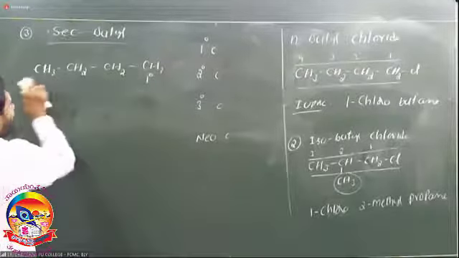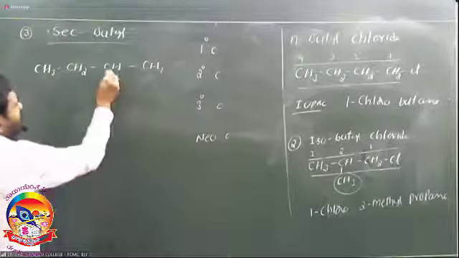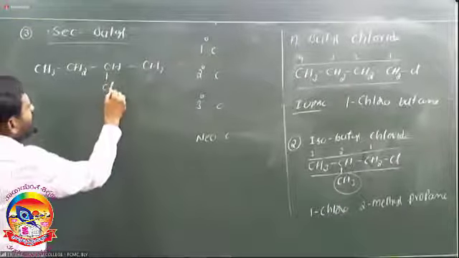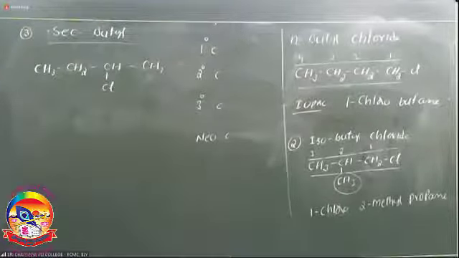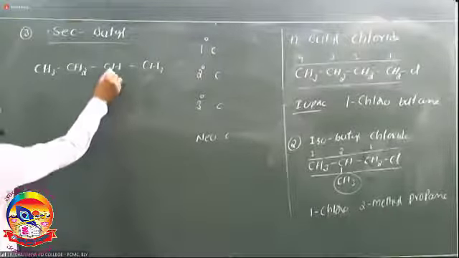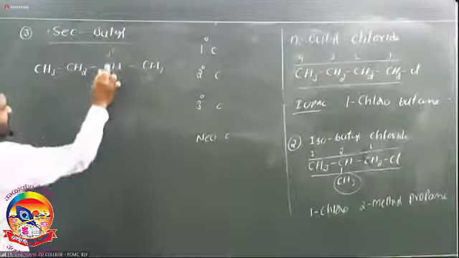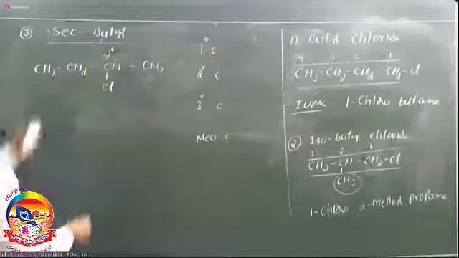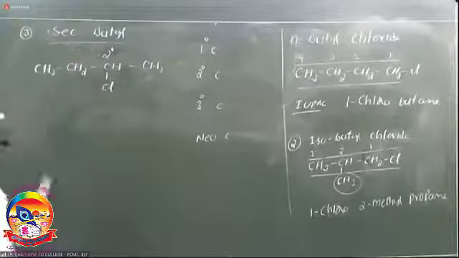When a hydrogen atom on a secondary carbon atom is replaced by halogen, it is called secondary butyl chloride. It is secondary butyl chloride because Cl is attached with a secondary carbon, which is attached with two other carbon atoms. So it is called secondary butyl chloride.